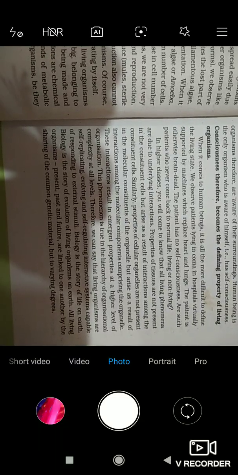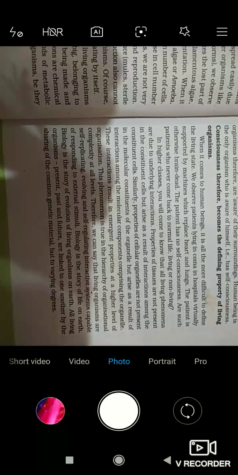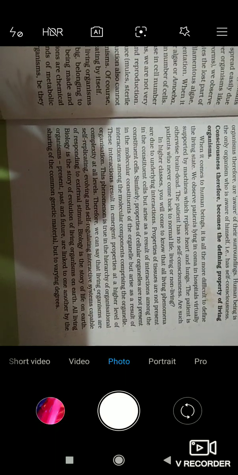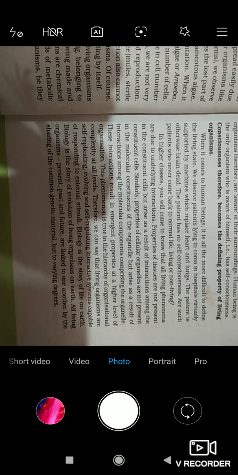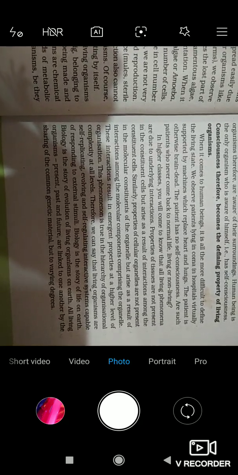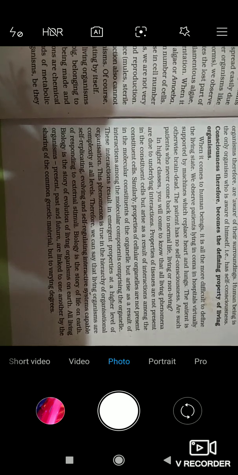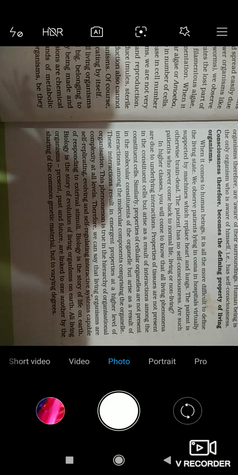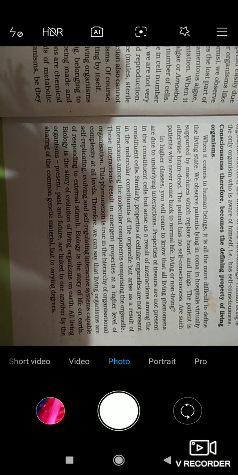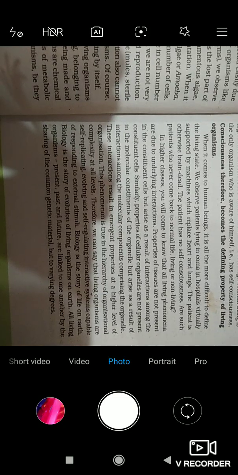Underlying interactions mean all living beings are connected with each other, and the functions which they are performing are also connected with each other.